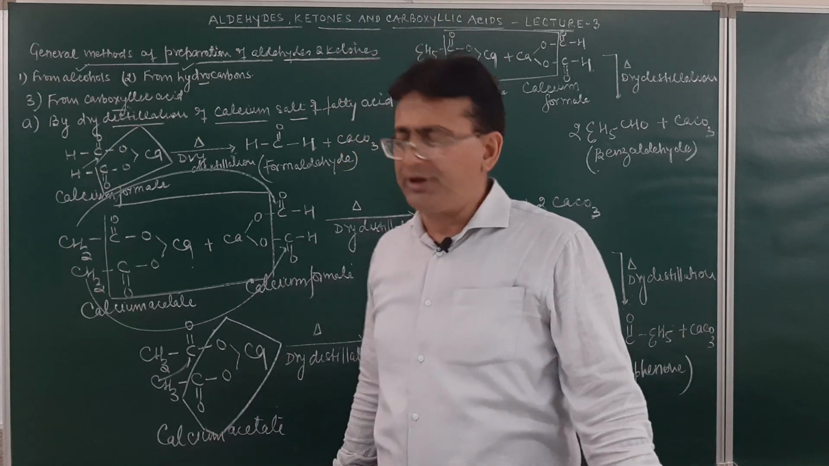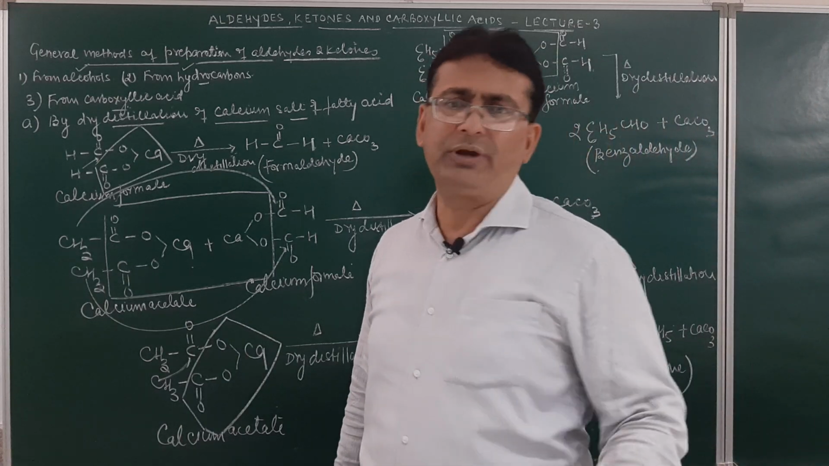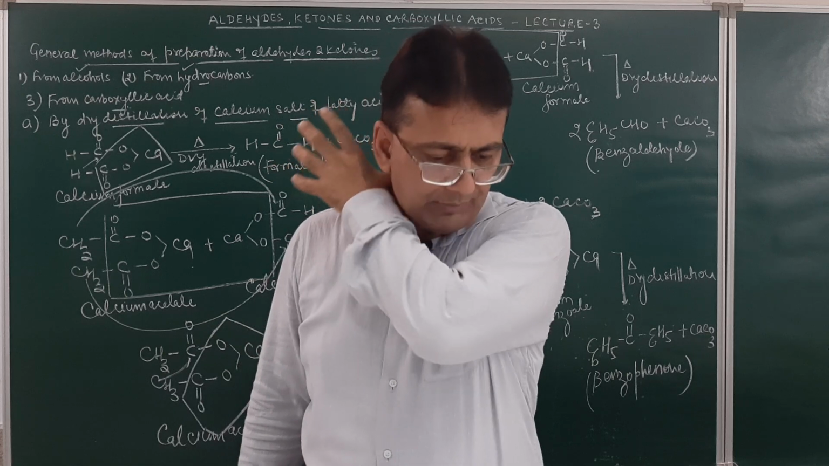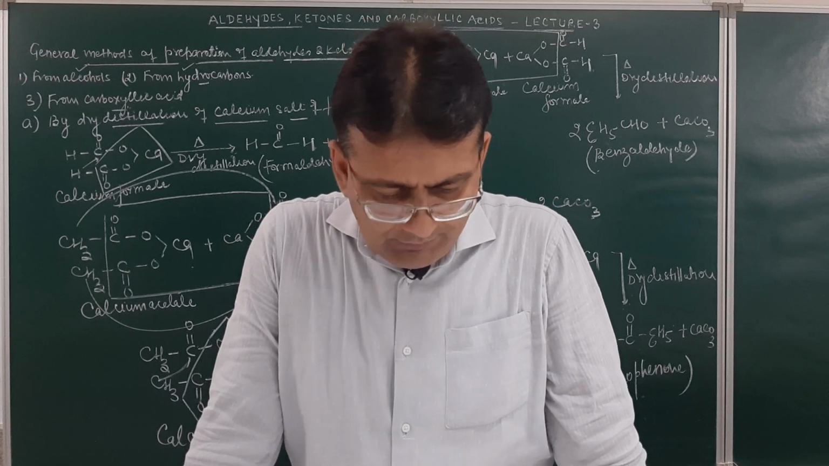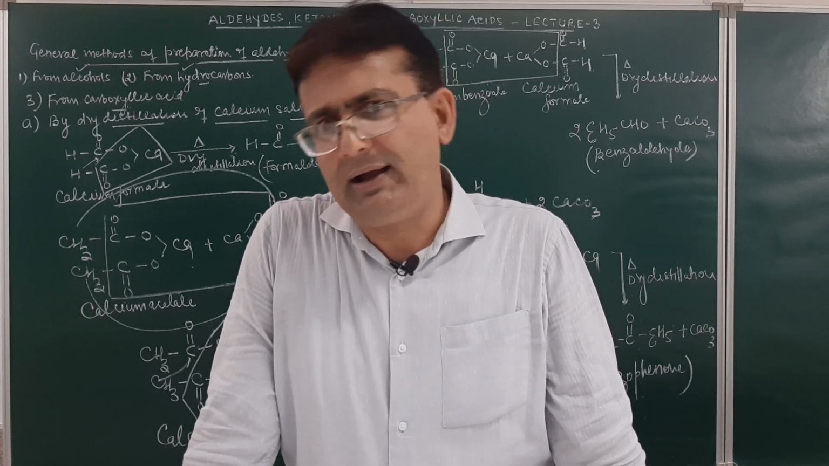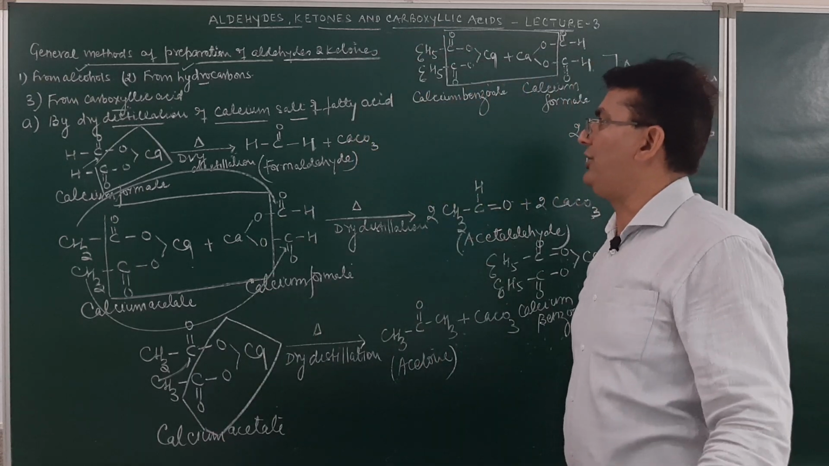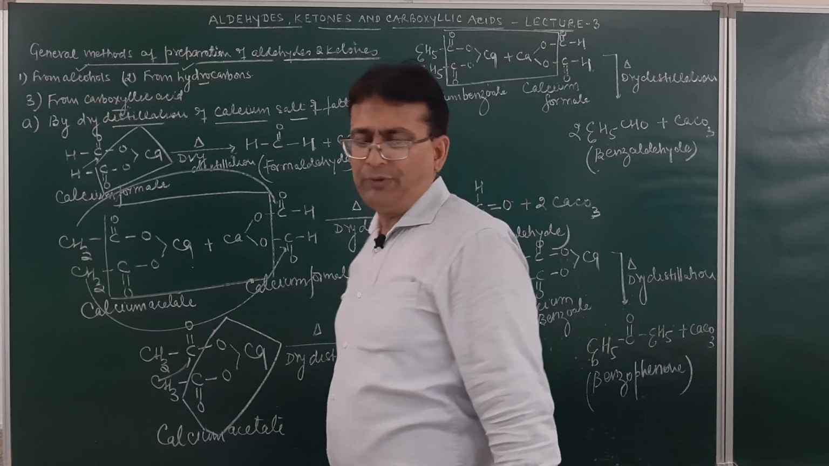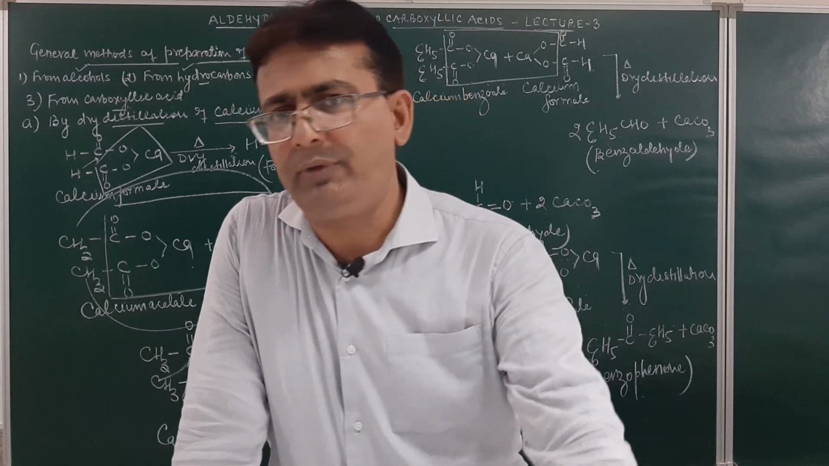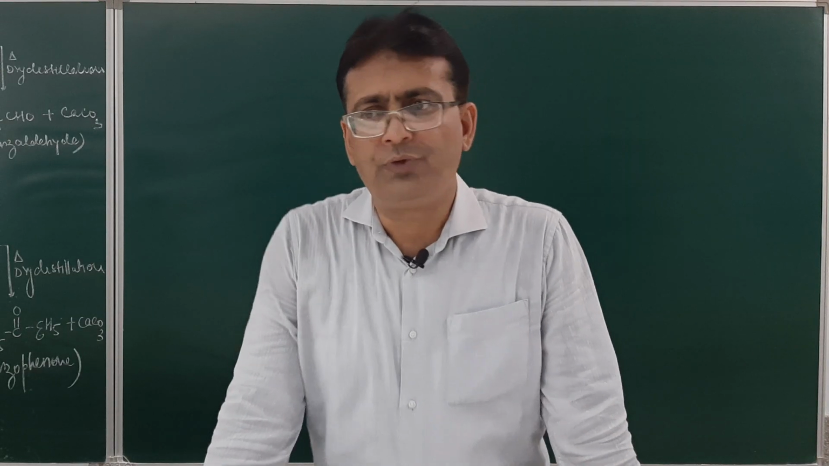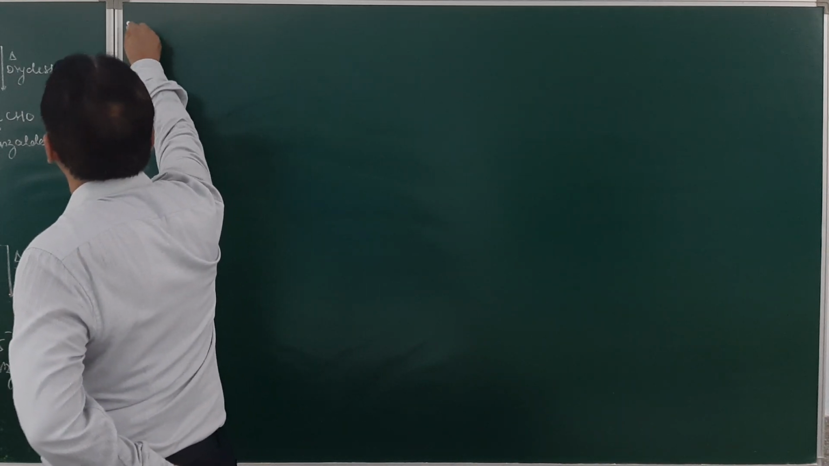Third very important method we have discussed is by dry distillation of a calcium salt of a fatty acid. In fact, if a mixture of carboxylic acids is passed over manganese dioxide, even then it will result in the formation of aldehydes as well as ketones. Now after this, the fourth method will be by the hydrolysis of gem dihalides. So the fourth method is by hydrolysis of geminal dihalides.